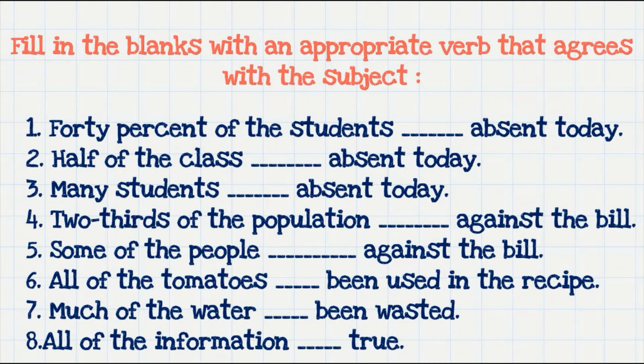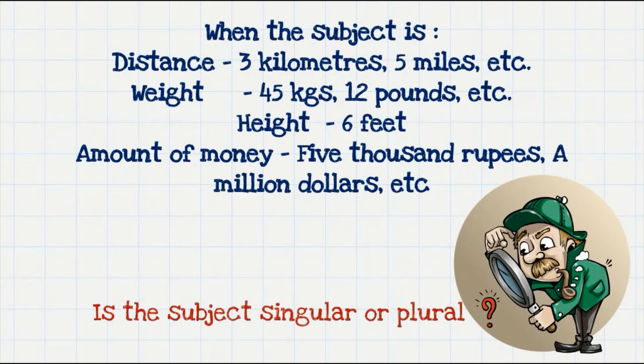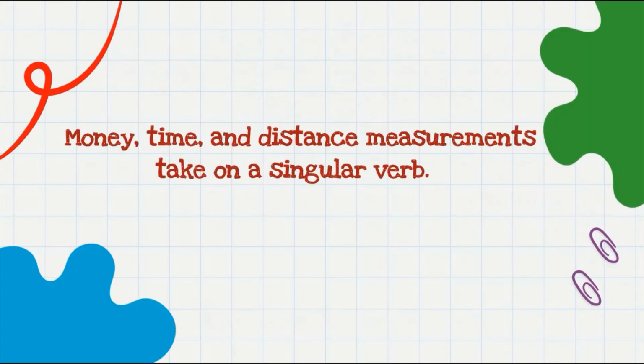Shall we look at another set of numbers? So now these numbers involve measurement. So when the subject is something like distance, like say 3 kilometers or 5 miles, someone's weight like 45 kilos or 12 pounds, height say 6 feet, or amount of money 5,000 rupees, $1 million, is the subject singular or plural? So when money, time and distance measurements are used, they always take on a singular verb.